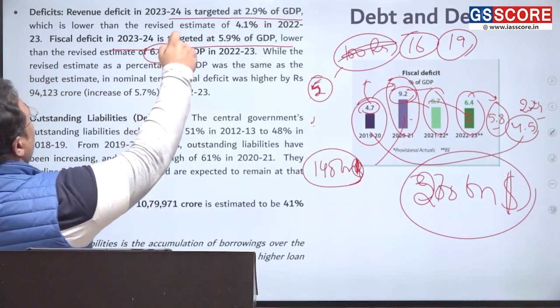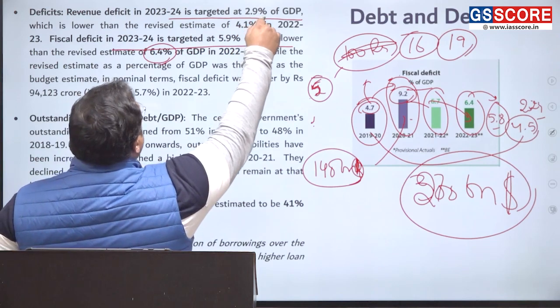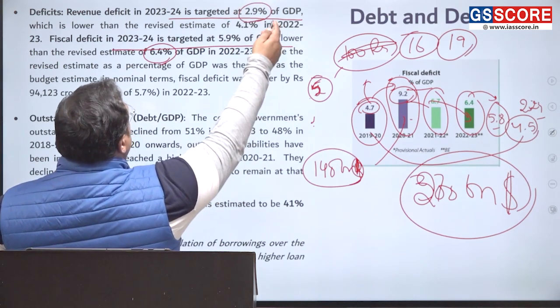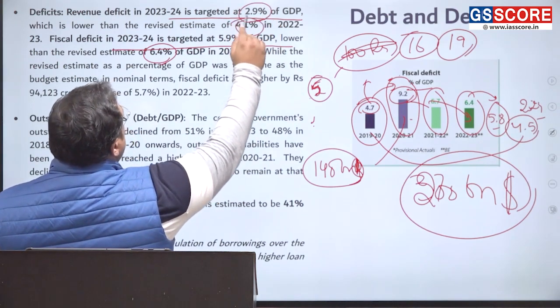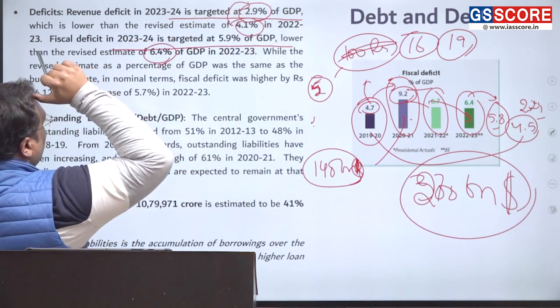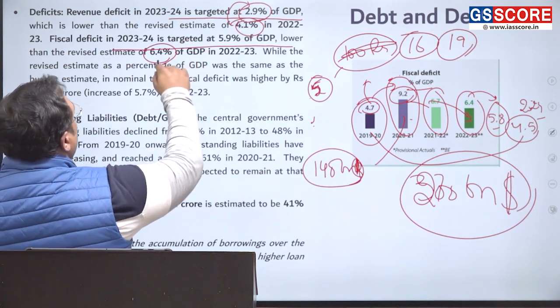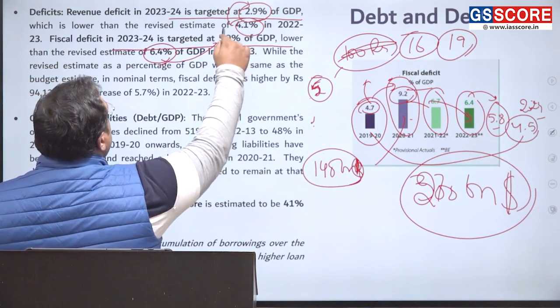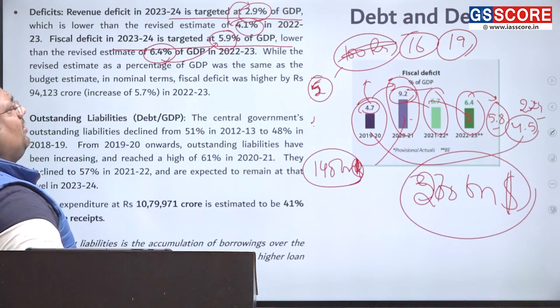The current deficit level, the revenue deficit, is 4.1% of GDP. In the next budget we expect it to be 2.9. Similarly here the current is 6.4. Next year we expect 5.9% of the GDP.